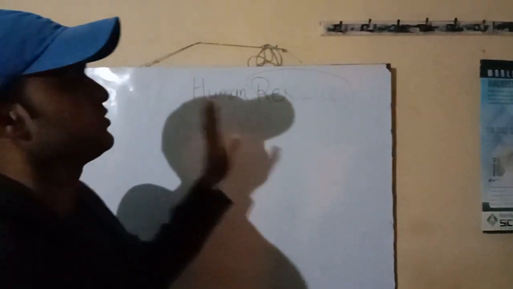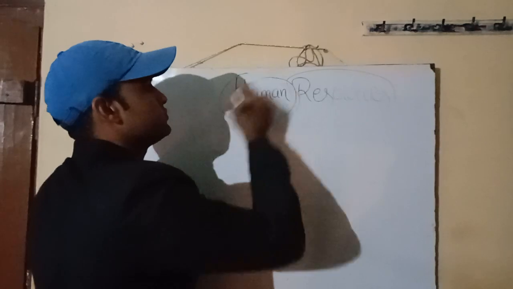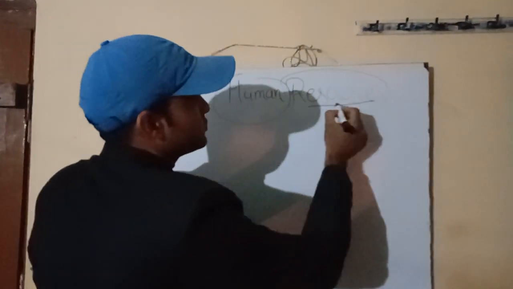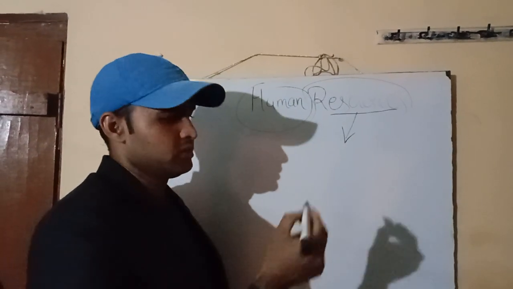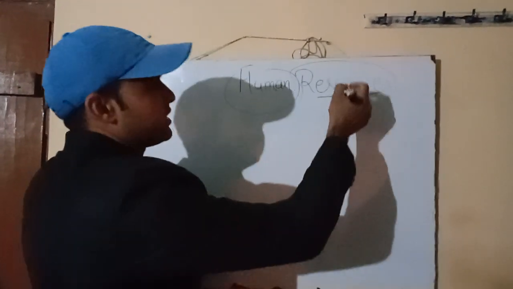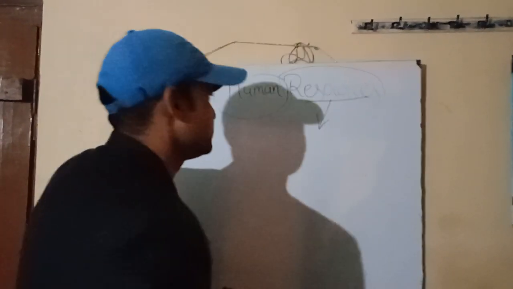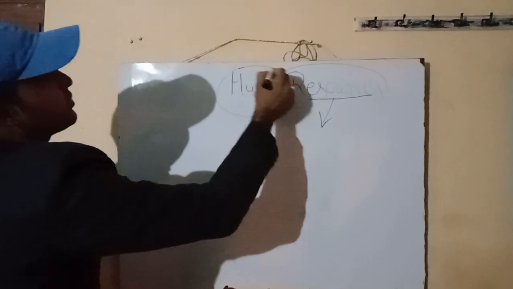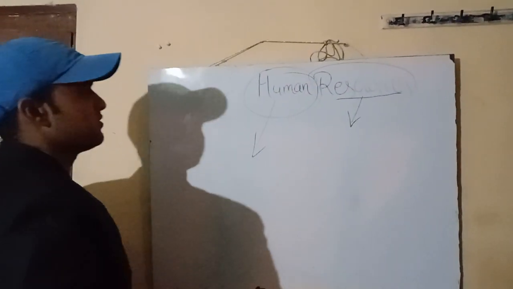Everyone, today we are going to talk about human resources. Before we understand human resource, we are going to talk about resource. Anything which satisfies our need is called a resource. Here we have the marker that satisfies my need to write on the whiteboard, that is a resource. Anything you can say. So here we are going to talk about how humans are used as a resource in the life of the people.